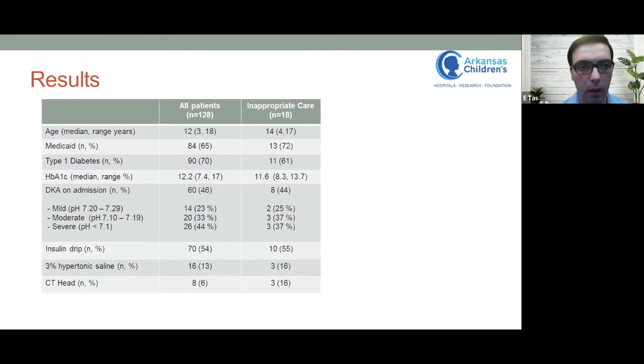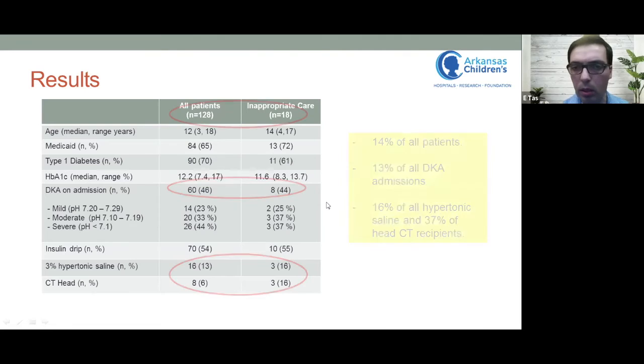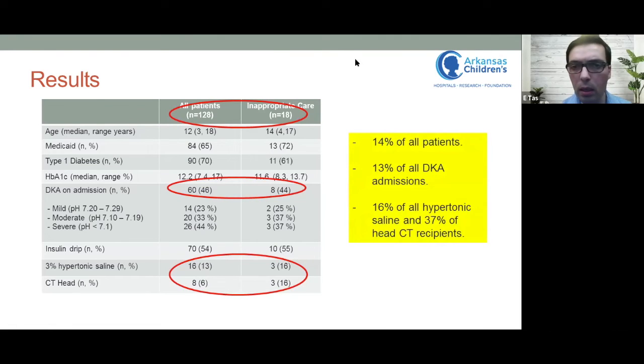And here we are looking at a quick comparison of all patients versus inappropriately cared patients. This may look like a little busy slide, but my point here is that 14% of all patients basically were inappropriately managed of this small cohort. And 8 out of 18 patients who were inappropriately managed came in DKA. And this number represents 13% of all DKA admissions in the first 6 months. And maybe more interestingly, 16% of all hypertonic saline and 37% of head CT recipients were among those in the inappropriately cared group.